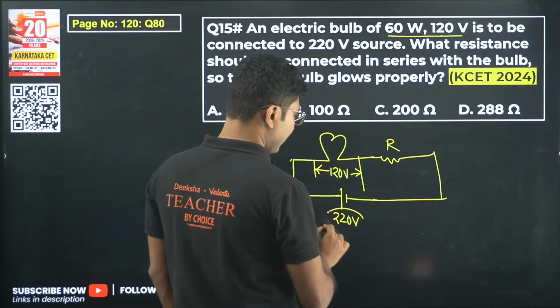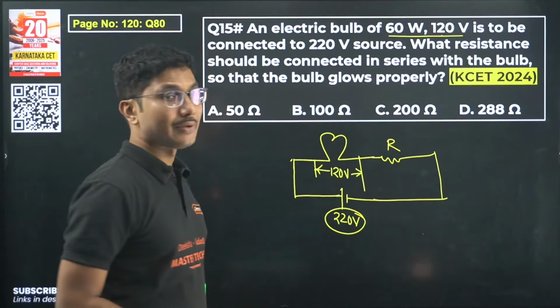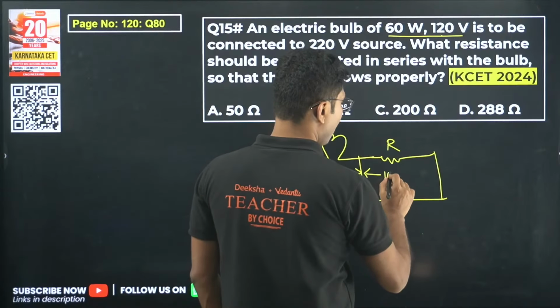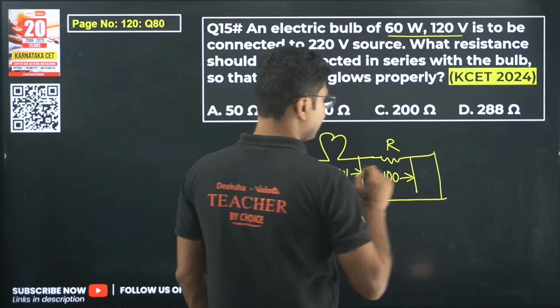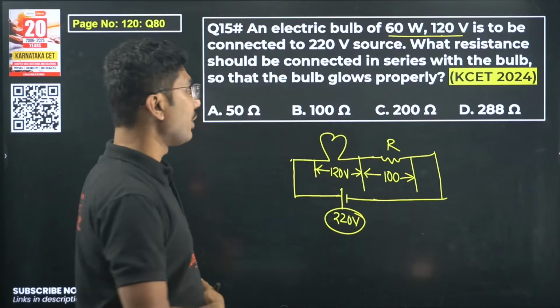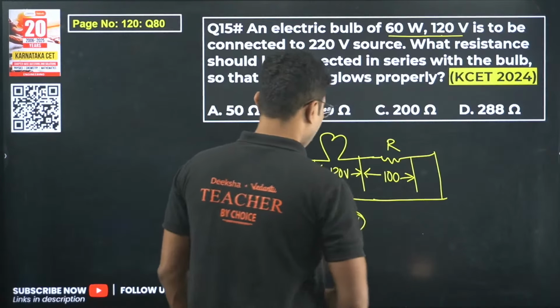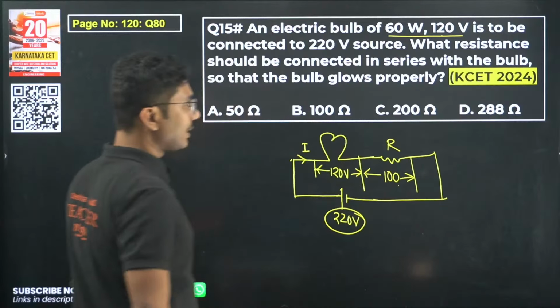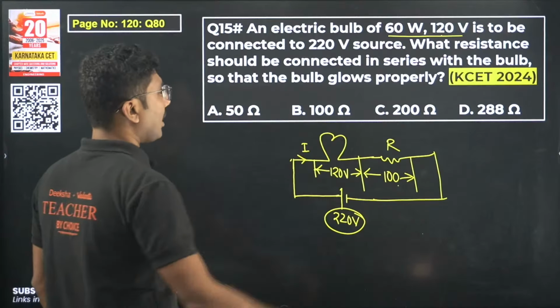But the source that we have applied is 220 volt. So what will happen to the remaining 100 volt? The remaining 100 volt should go across the resistance. Now if you know what is the current that is being passed in the circuit, we can calculate the value of the resistance. Now how to calculate the resistance?